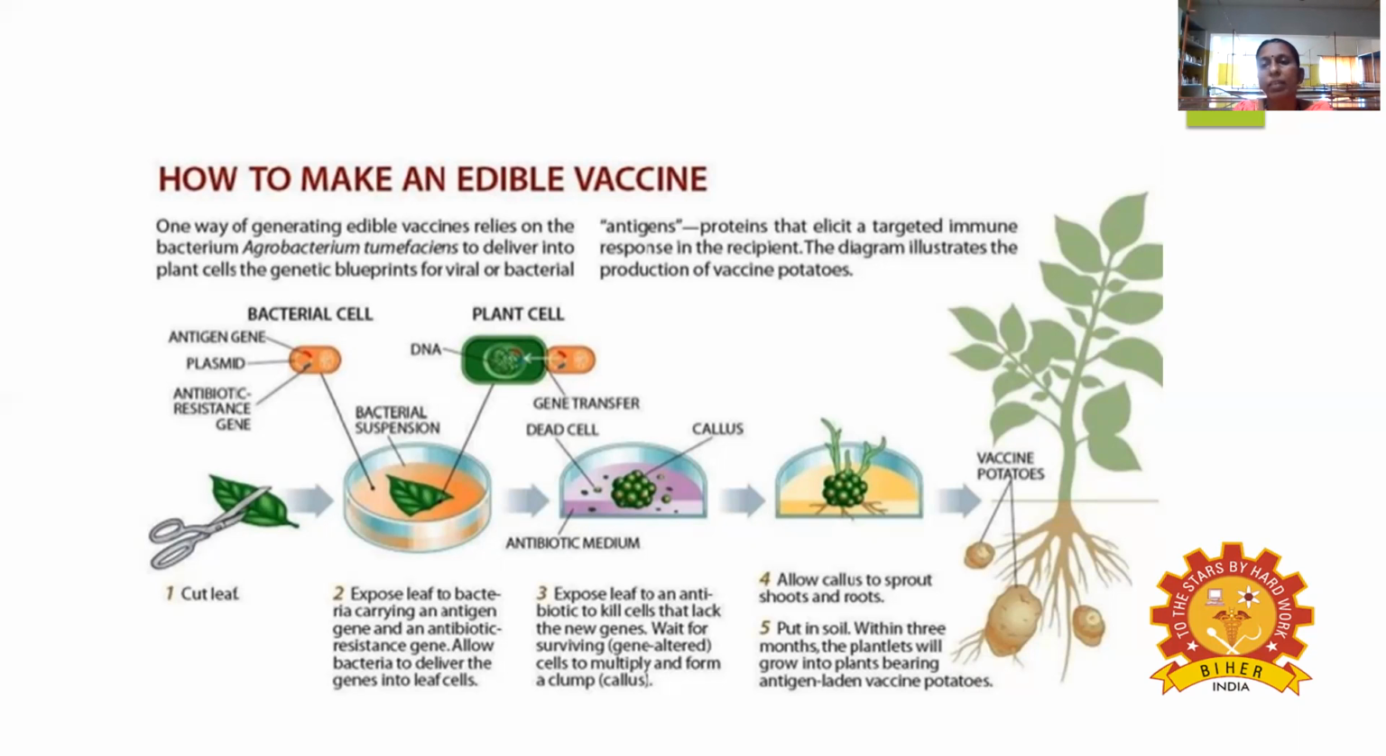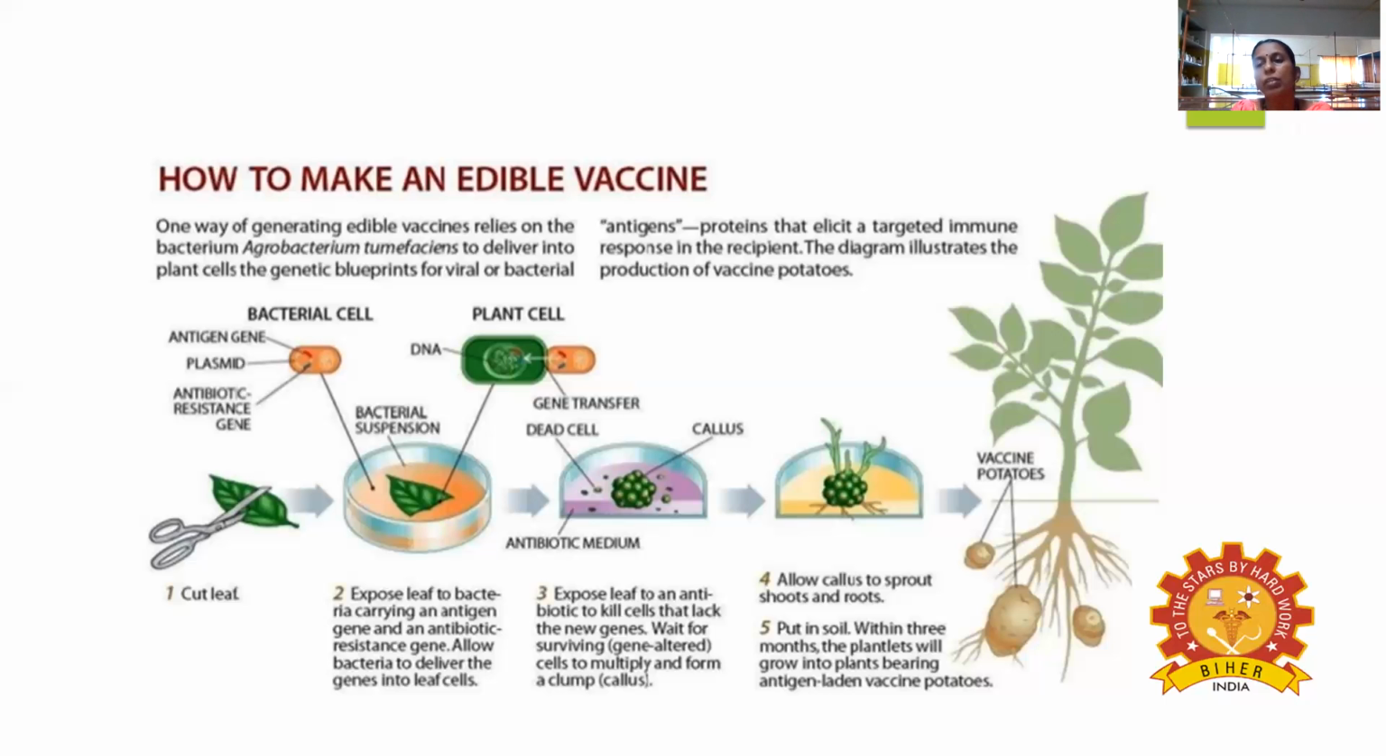Okay, now I think you understand how the edible vaccine is cultivated. First, you take the leaf, and from the leaf you take the DNA, and into that DNA you insert the Agrobacterium tumefaciens plasmid carrying an antigen gene. Now the antigen gene enters the leaf. Then identification is done with the help of a screening method.